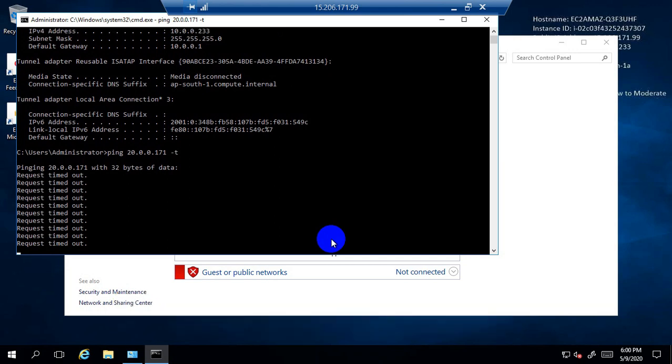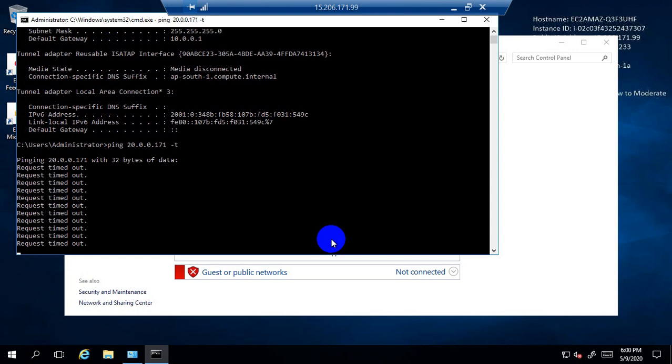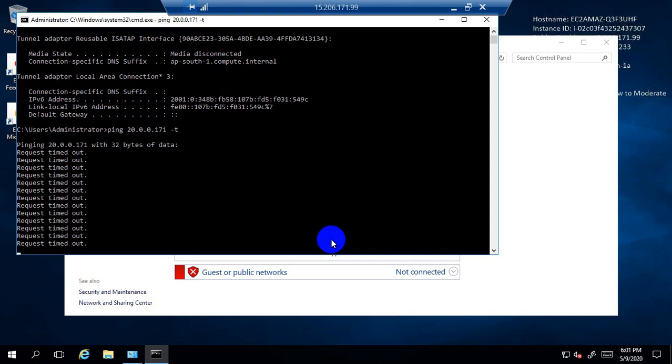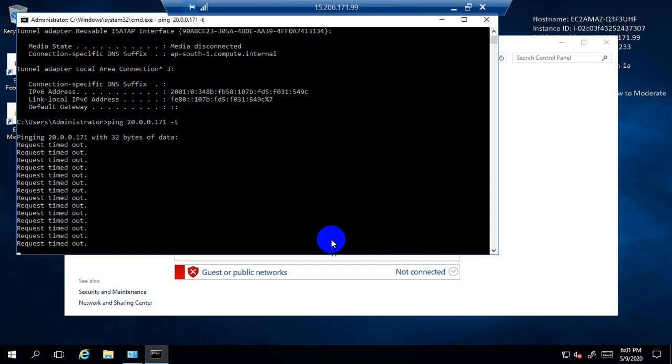Okay, so let me give the answer. Those who already thought about it, we need to enable peering to establish the ping communication between both of the EC2 instances. Those guys are right. So let's enable and configure the peering.